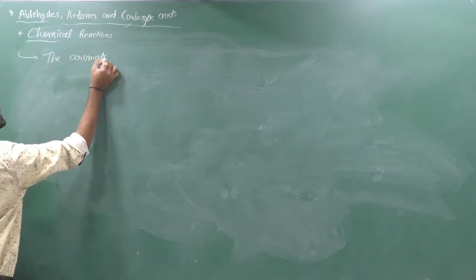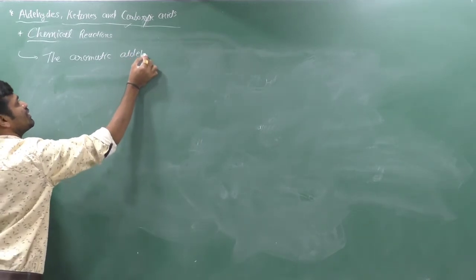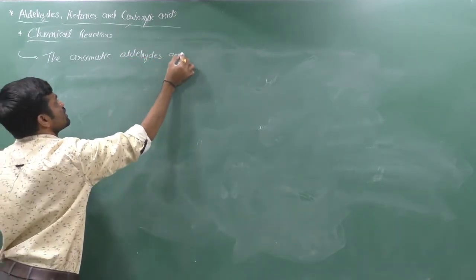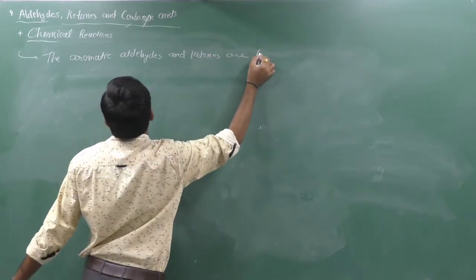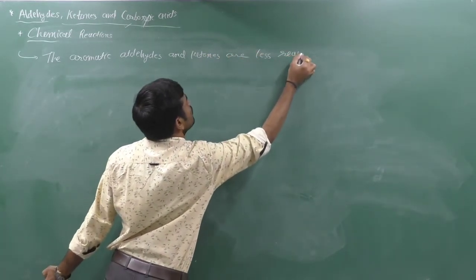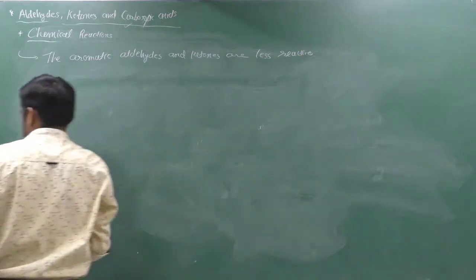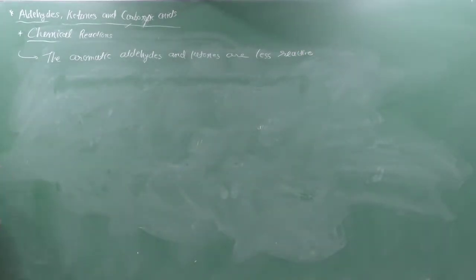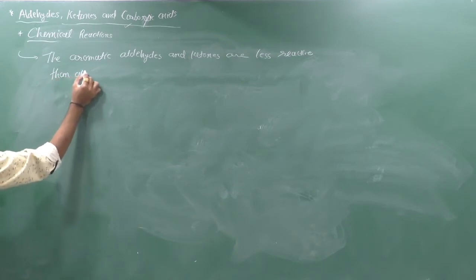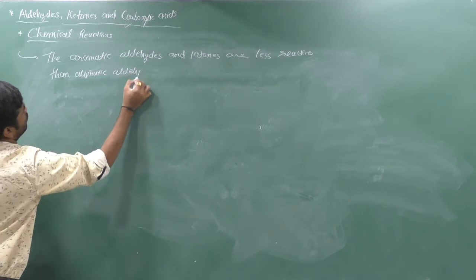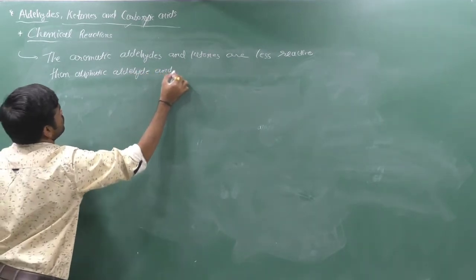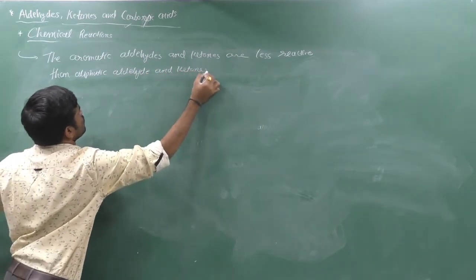The aromatic aldehydes and ketones are less reactive than aliphatic aldehydes and ketones. Yes, tick it.